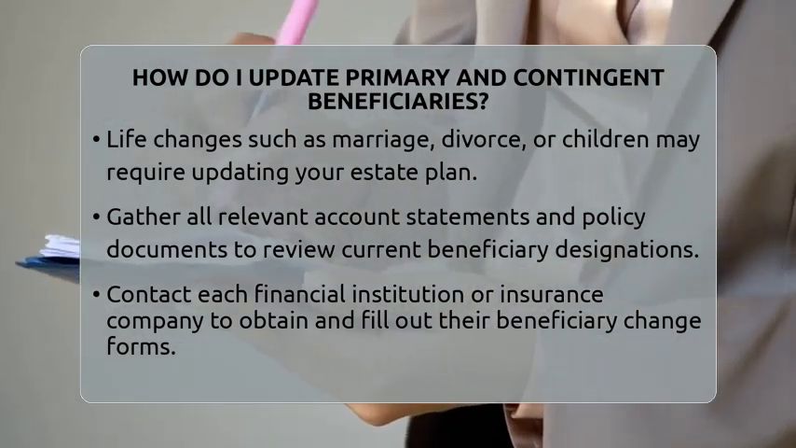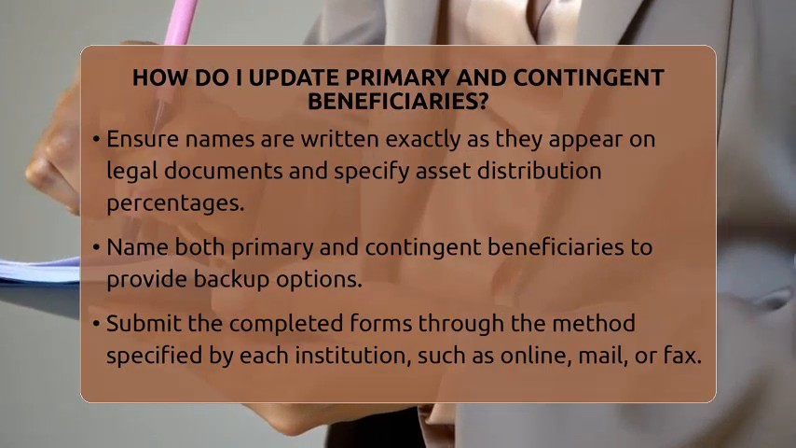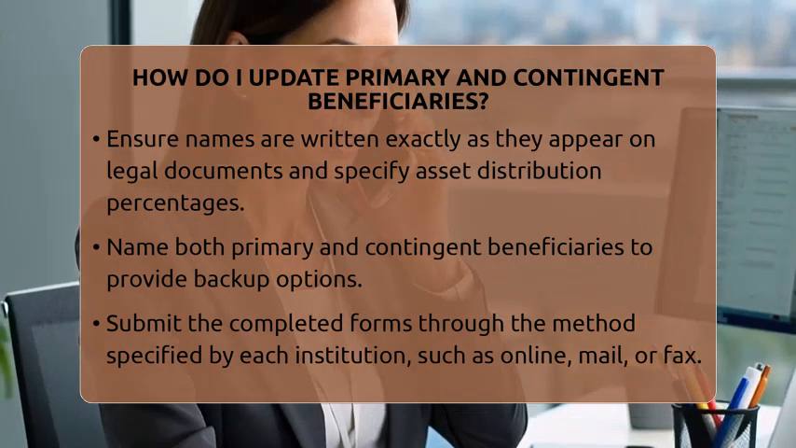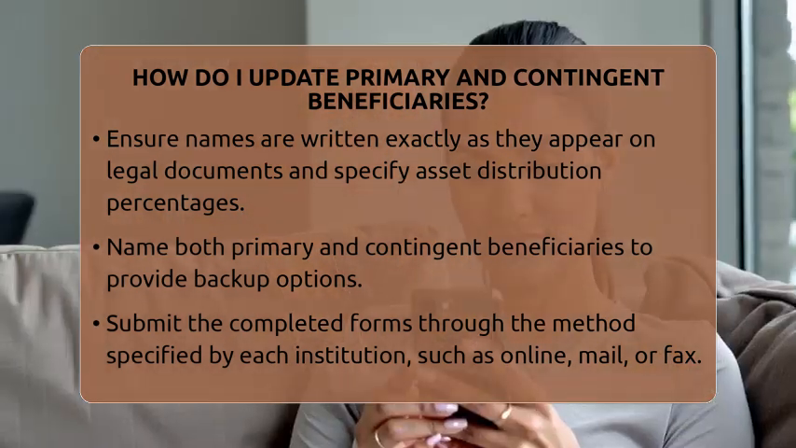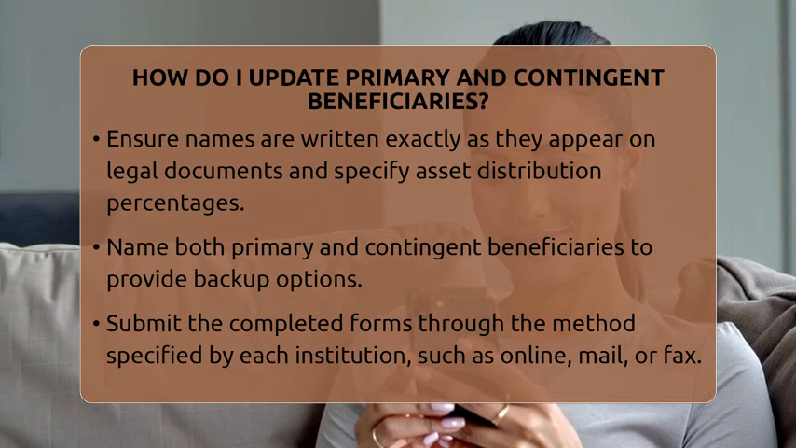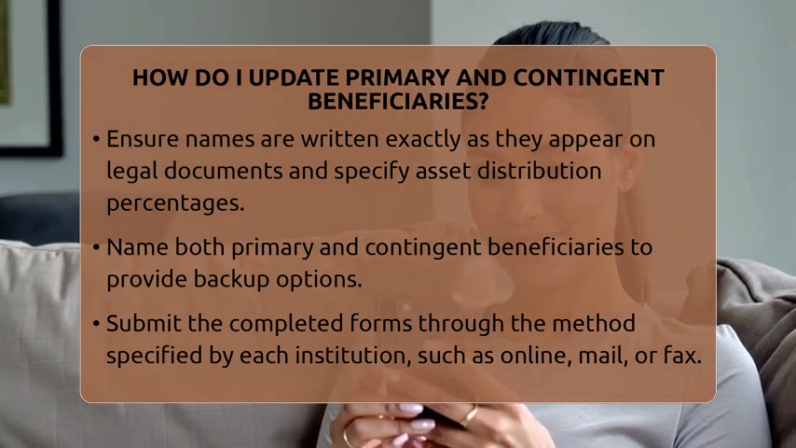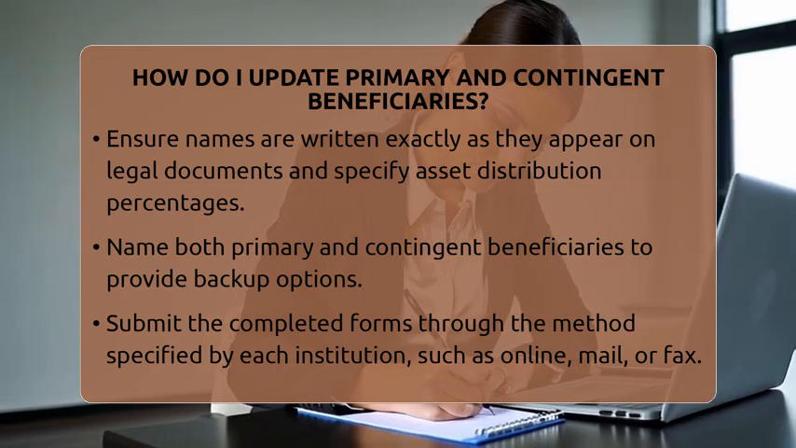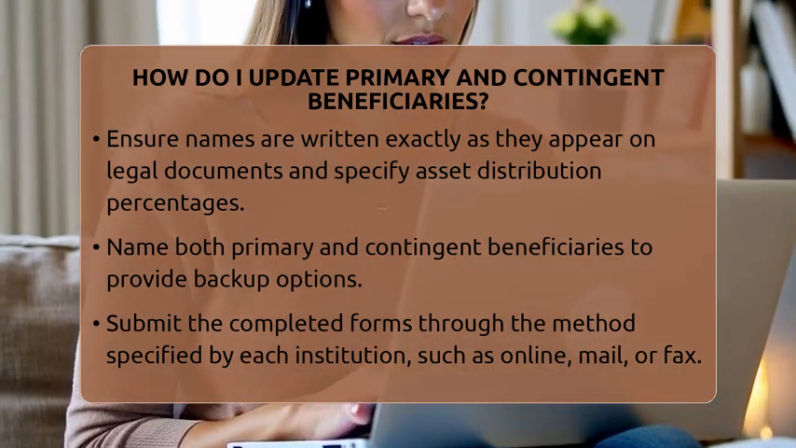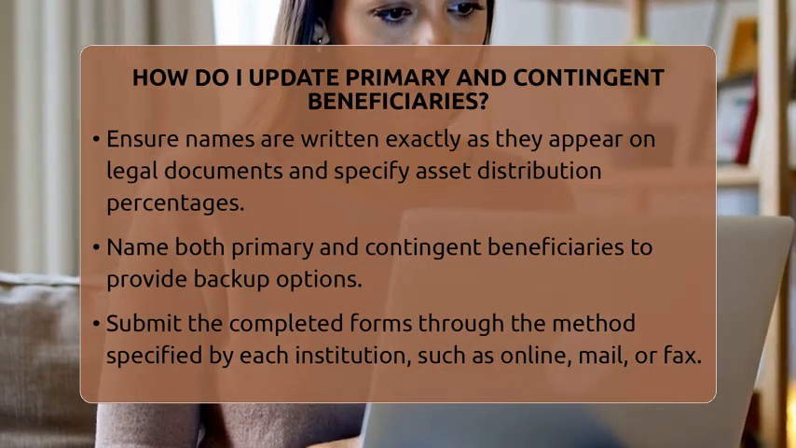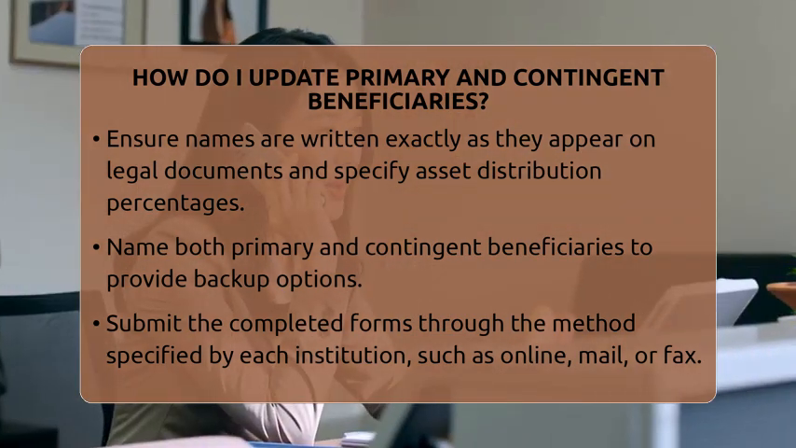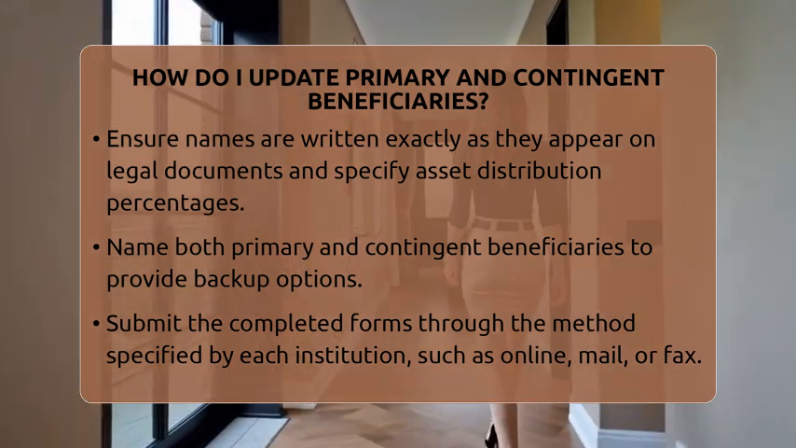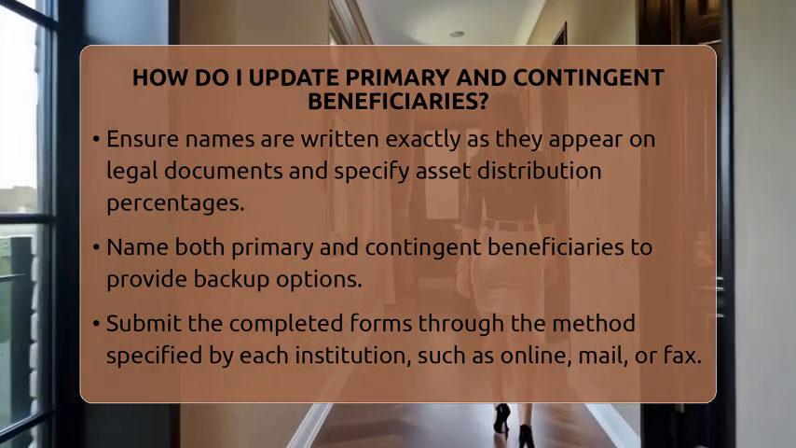Next, contact each financial institution or insurance company. Most have specific forms for changing beneficiaries. You can usually find these forms on their websites or request them by phone. When filling out the forms, be very careful. Write the names exactly as they appear on legal documents and specify the percentage of your assets each beneficiary should receive if you want to split the estate. For example, you might want your spouse to get 50% and your child to get the other 50%.